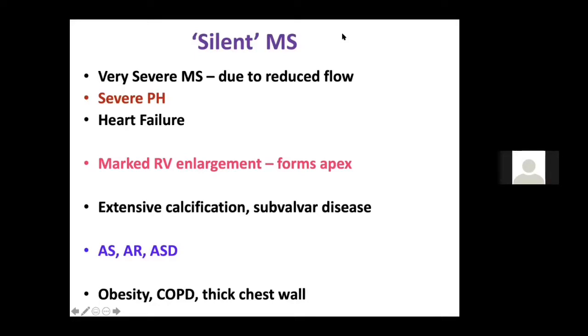Graham Steell murmur. Then you can have a Carey-Coombs murmur. Then you can have other causes like complete heart block, right atrial myxoma murmur. So these are the other causes of a mid-diastolic murmur, or flow states like anemia, thyrotoxicosis, high output state. So you should remember the other causes of a mid-diastolic murmur also.